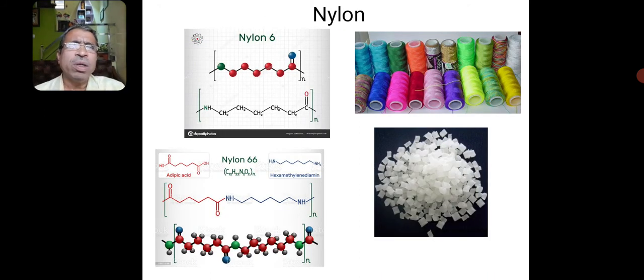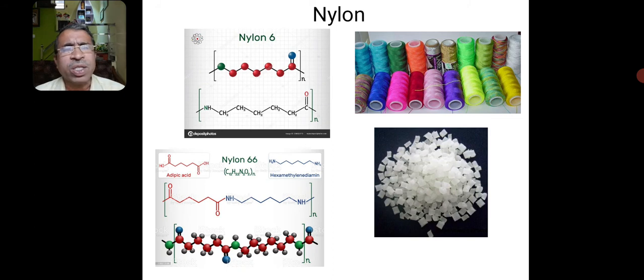Here I have shown a nylon. There are two types of nylon, nylon 6 and nylon 6,6. Nylon 6,6 contains two units, one is adipic acid, another one is hexamethylene diamine. Each unit of a nylon contains 6 carbon atoms in the chain.